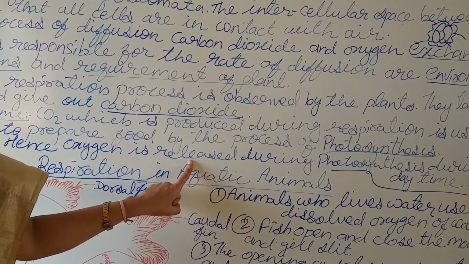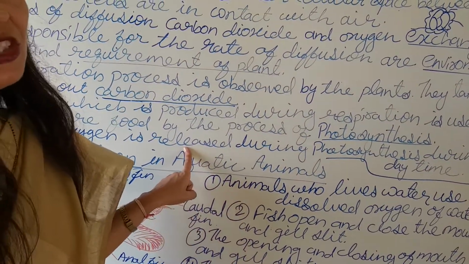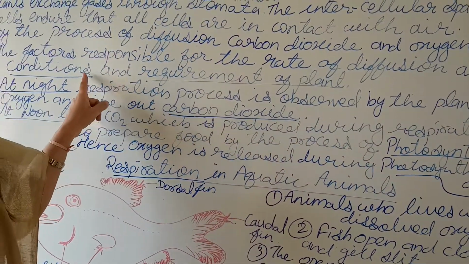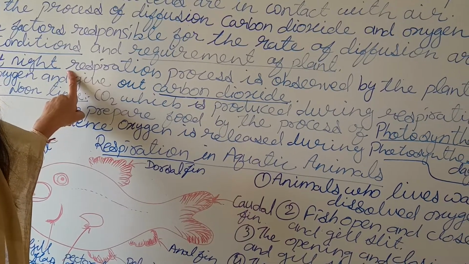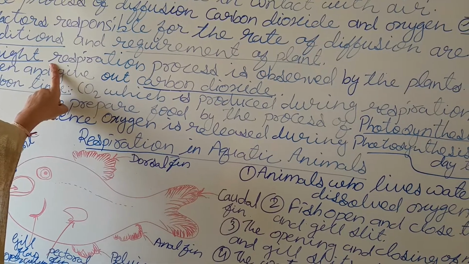This oxygen is very useful for us. So it is suggested to sleep under the tree during daytime, but it is dangerous to sleep under the tree at night, because plants carry out respiration.